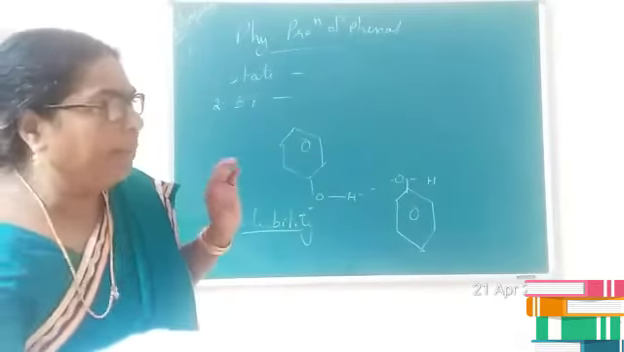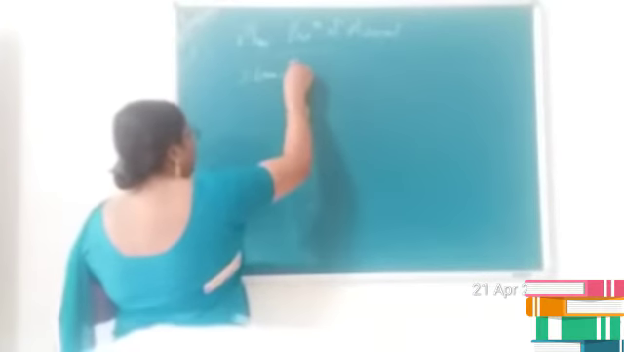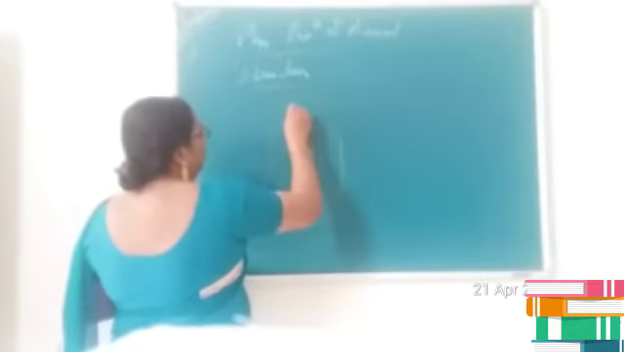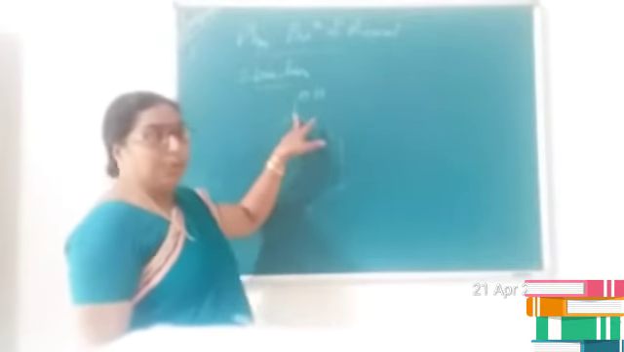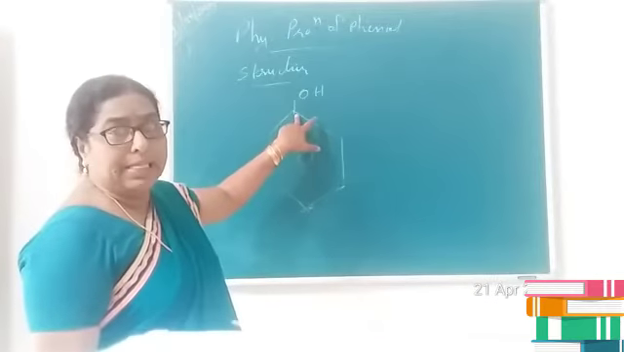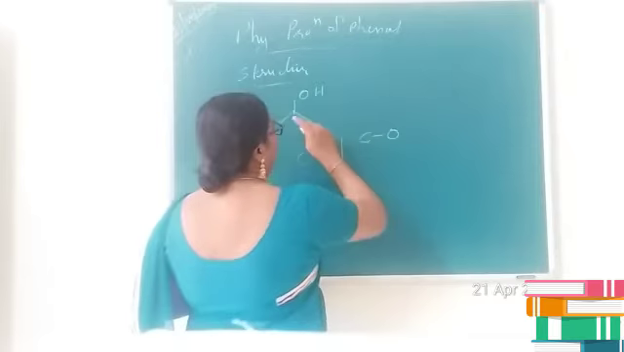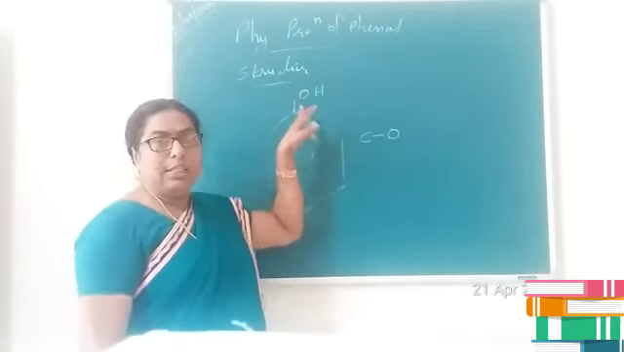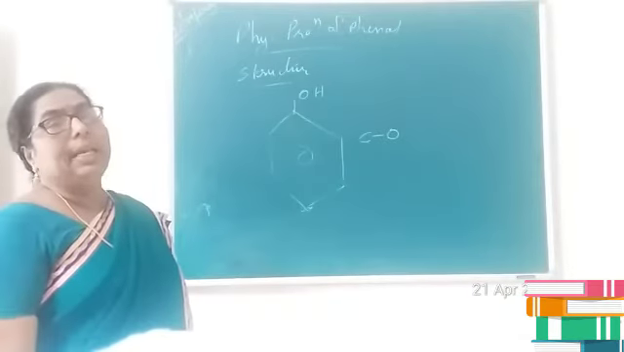Now let us see something about the structure. You already know that in phenol, the OH group is directly attached to the sp2 hybridized carbon of the benzene ring. And here we have to notice one thing. The C-O bond length in phenol is slightly less than the C-O bond length in methanol.